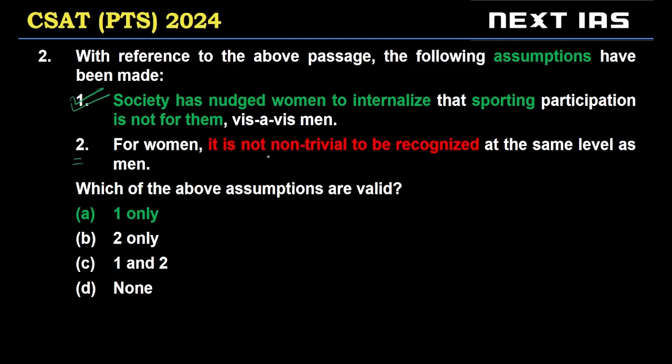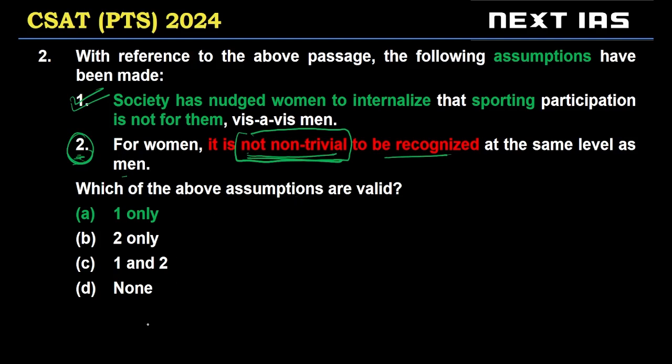Statement two: for women, it is not non-trivial to be recognized at the same level as men. Now, assumption two has confused a lot of students, and UPSC does this. This is called a double negative. It's complicated for us to read because firstly, it sounds complicated. So obviously, we feel it is a bit challenging. So we have to simplify this.